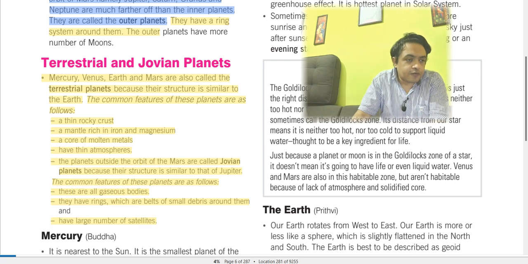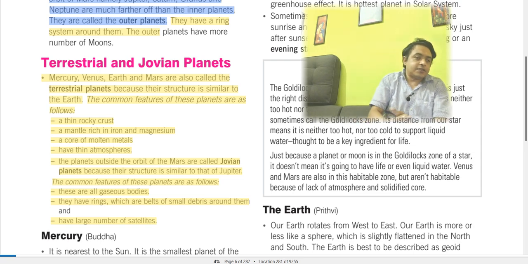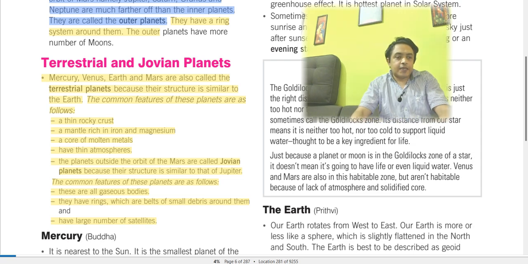So there is a particular difference between the inner planets and the outer planets. Inner planets are not made of gas, whereas the outer planets are gaseous, made up of gas, right?